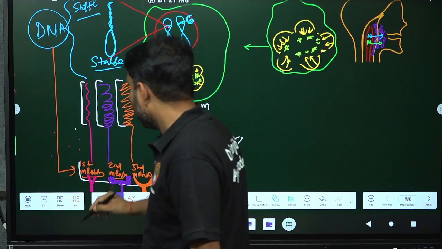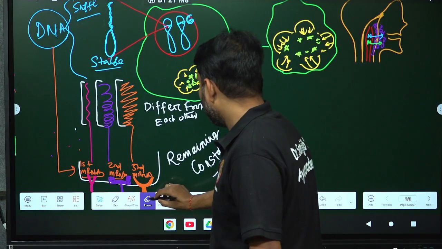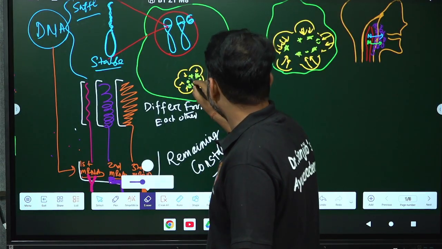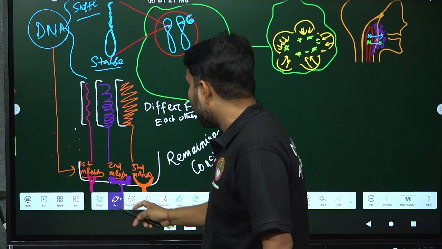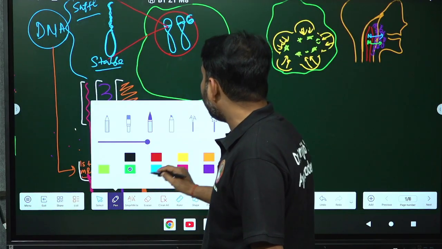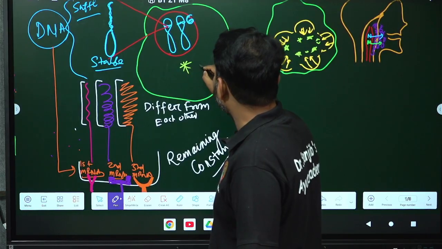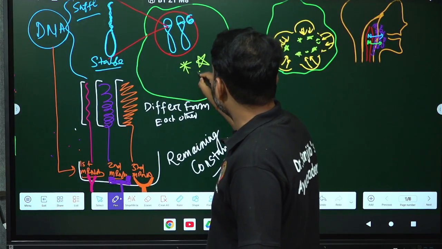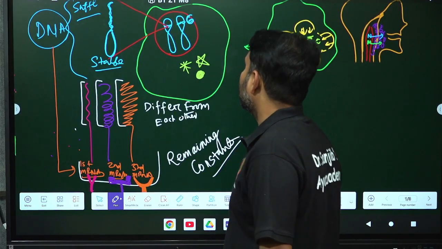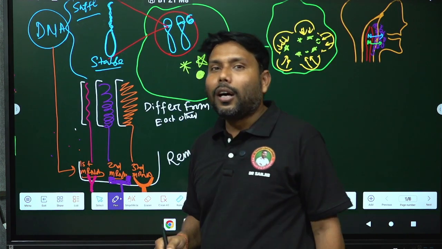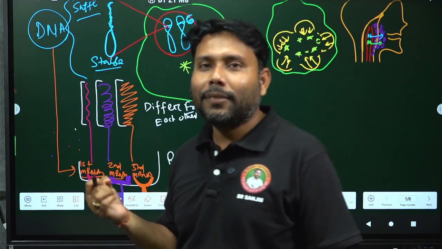Let me erase these things. By engulfing the bacteria, antigens were made free. Okay. So these were the antigens, this is one antigen, this is one antigen, these were the antigens over there in the macrophage. So how to counter these antigens?